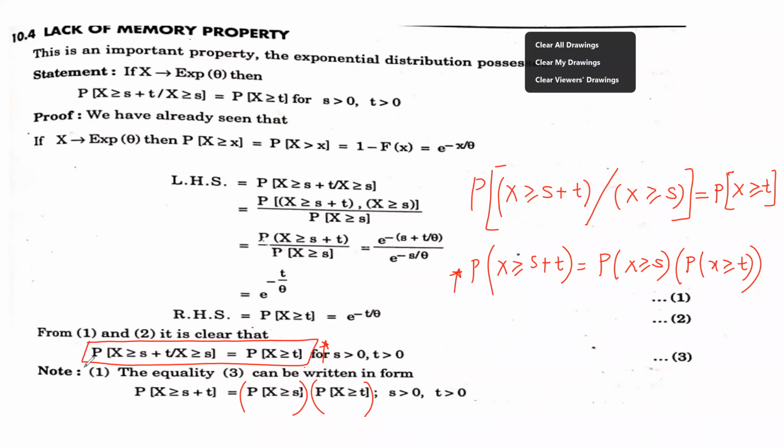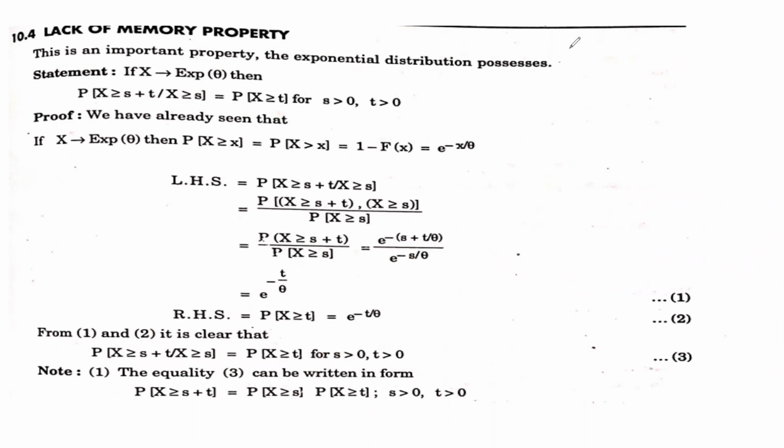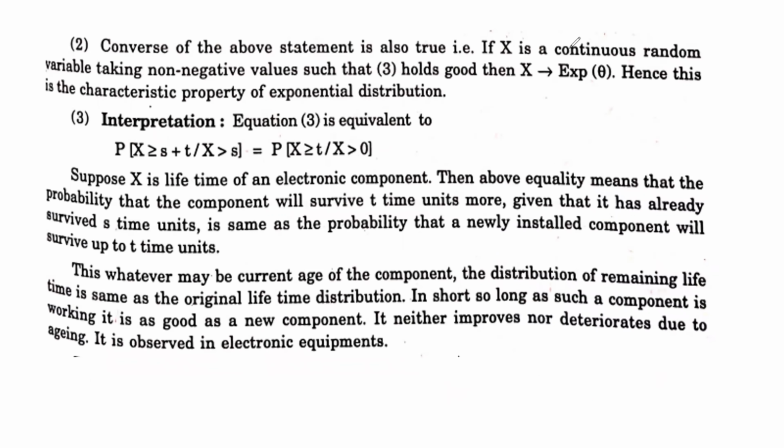Now, moving ahead. The converse of the above statement is also true: if X is a continuous random variable taking non-negative values such that the multiplication property holds good, then X has an exponential distribution in terms of theta. So this is the characteristic property of the exponential distribution. It's very important.